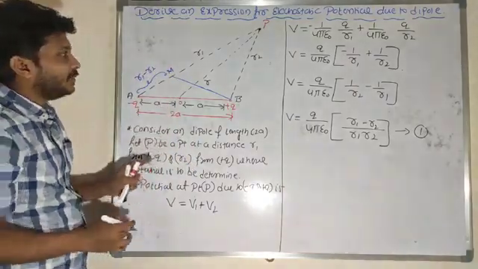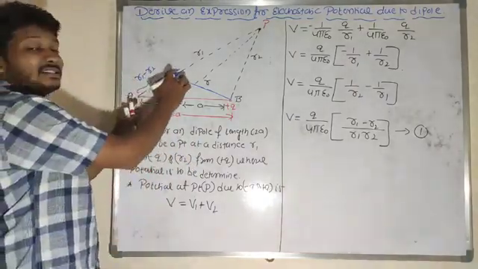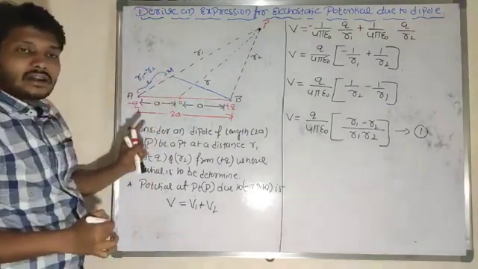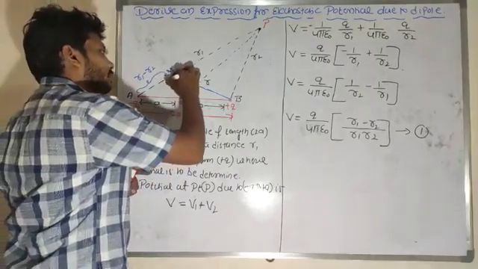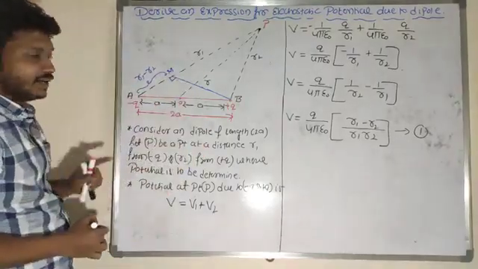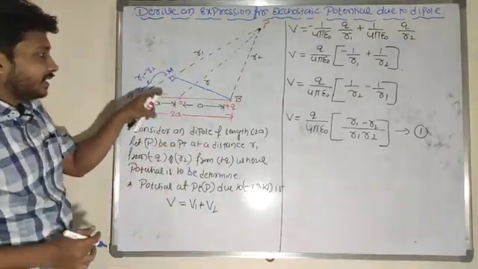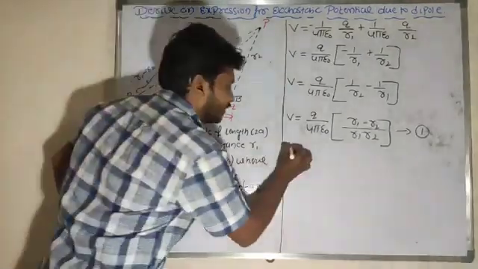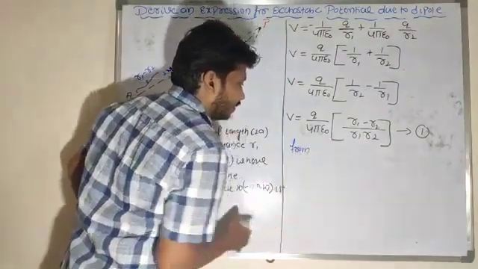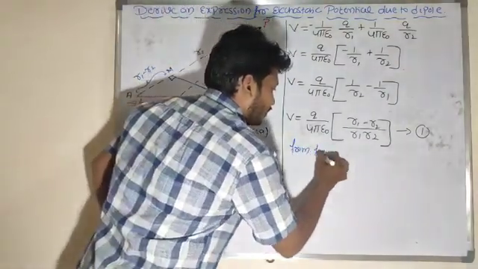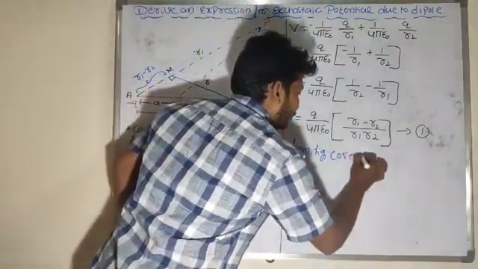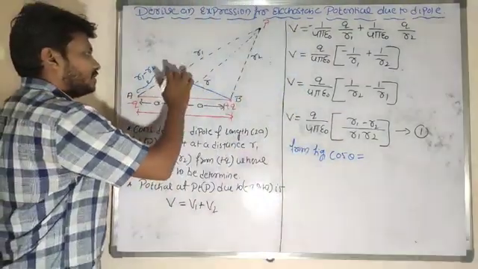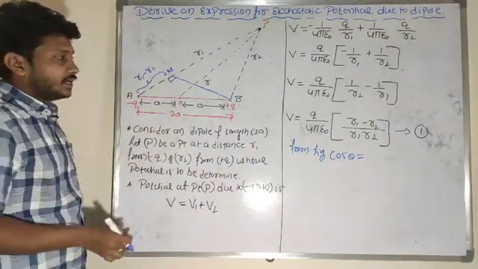Did you get my point here? A to M is nothing but the excess distance, so I will take A to M as R1 minus R2. The perpendicular line, for example, this is 90 degrees. Now from this diagram, from the triangle AMB, cos theta is equal to what?